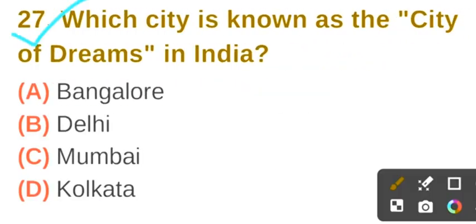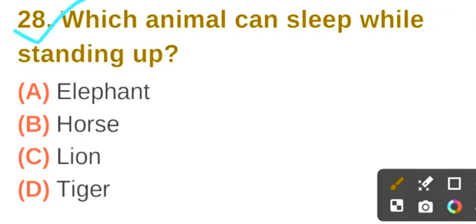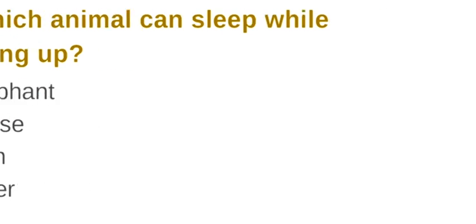Question number 27. Which city is known as the City of Dreams in India? The correct answer is option C, Mumbai. Question number 28. Which animal can sleep while standing up? The correct answer is option B, horse.